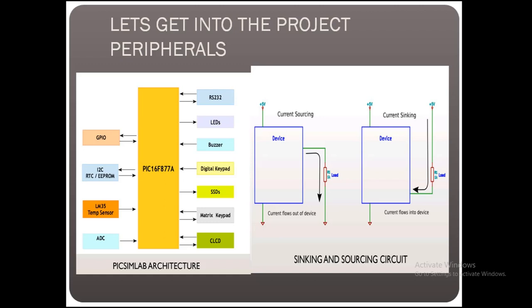There are two types of circuit, sinking circuit and sourcing circuit. In the current sourcing circuit, the current is flowing out of the microcontroller towards the ground. In the current sinking circuit, the current is flowing towards the microcontroller.